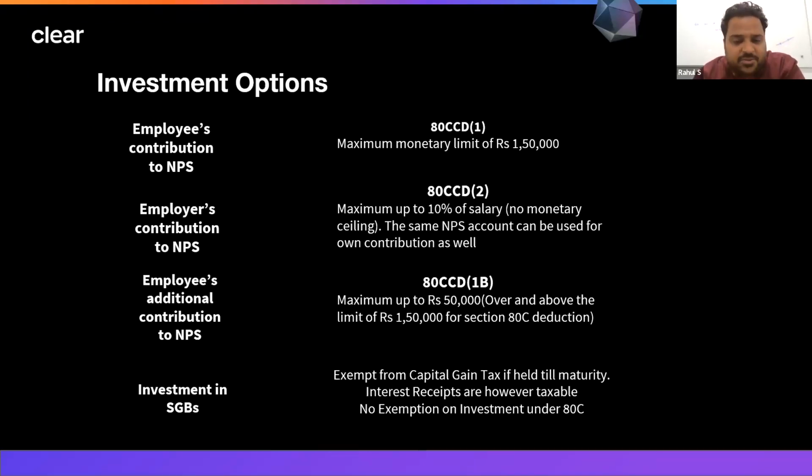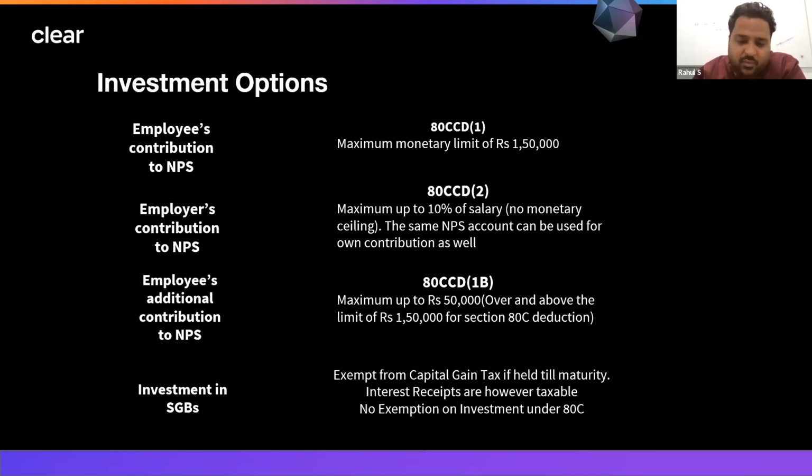So we have an option where, if you want to invest in gold, you can take the benefit of sovereign gold bond investments. These sovereign gold bonds are basically an electronic gold investment. You can say it is kind of a government bond, but they invest in gold. The price is determined as per the price of gold in the market. So what are the exemptions available in sovereign gold bonds? As such, the investment does not give you any exemption because it does not come under 80C.